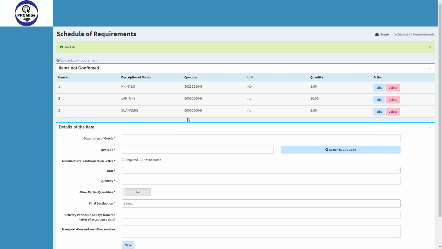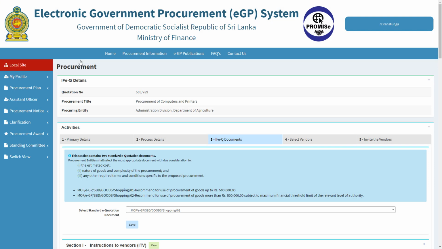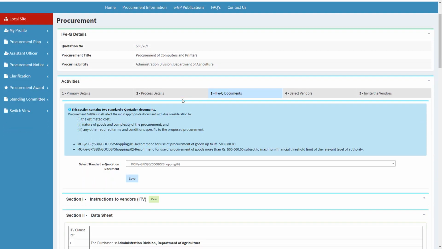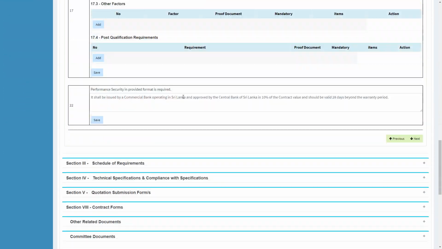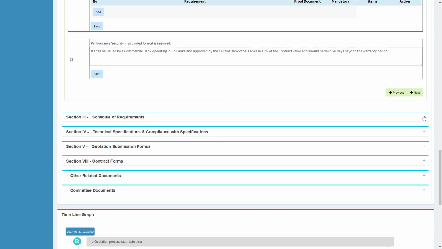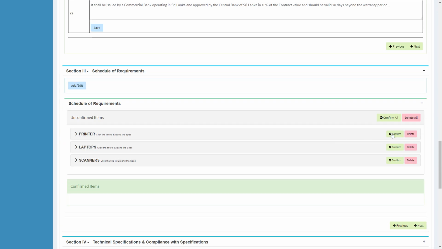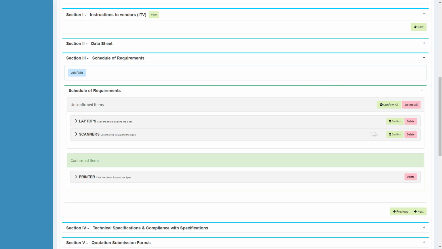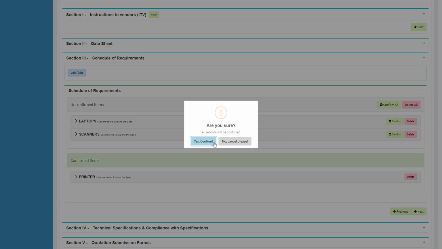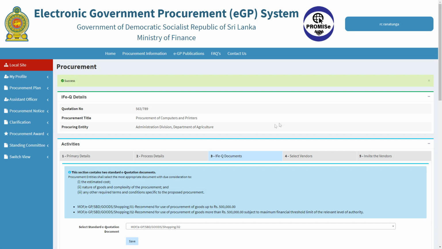You can go back to the previous screen by clicking the link "Go back to procurement." It is important that you reopen the schedule of requirement and confirm the items. You can confirm the items one by one, or else you can click on the confirm all button and confirm all the items at once.